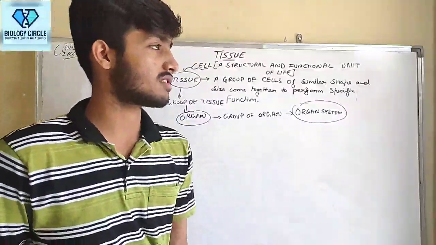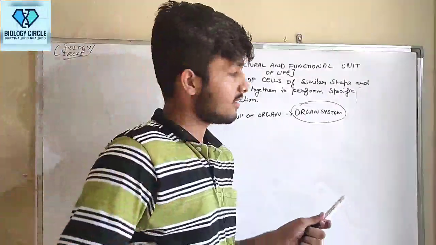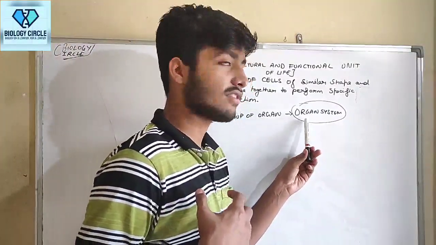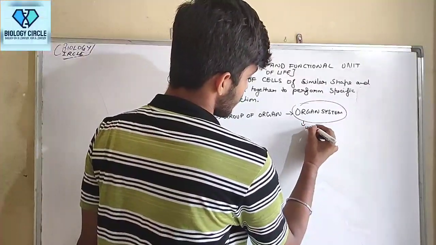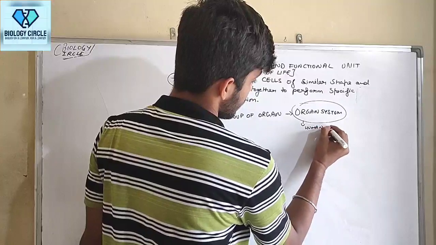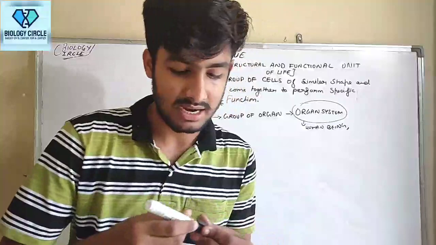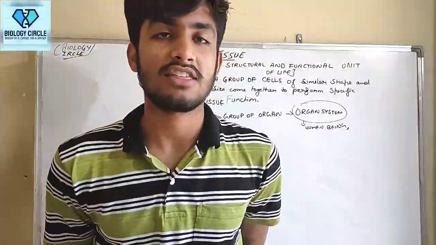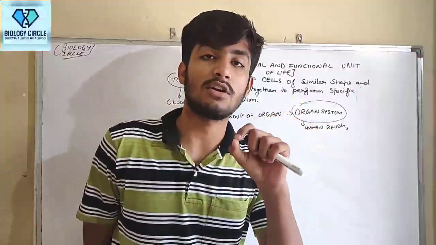Now, each organism like human beings and animals, all of us have the organ system level of organization. I write it here, human beings. So if someone asks you which level of organization human beings possess, we can say that human beings have the organ system level of organization.